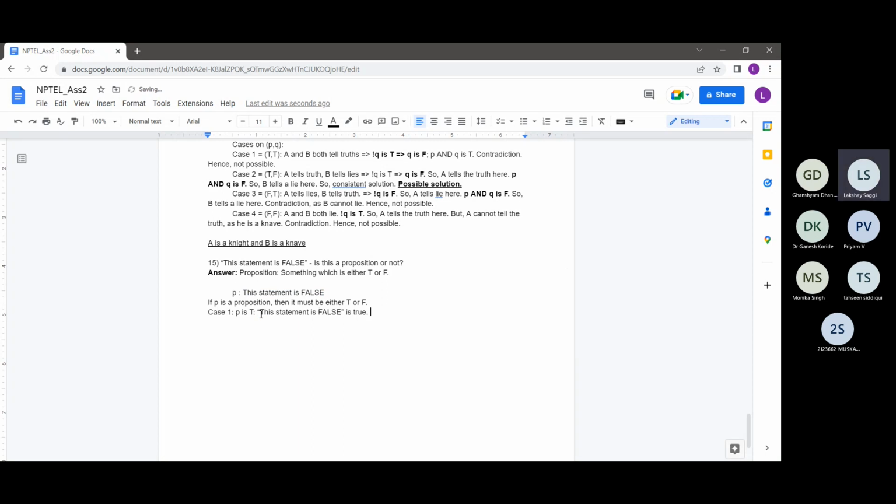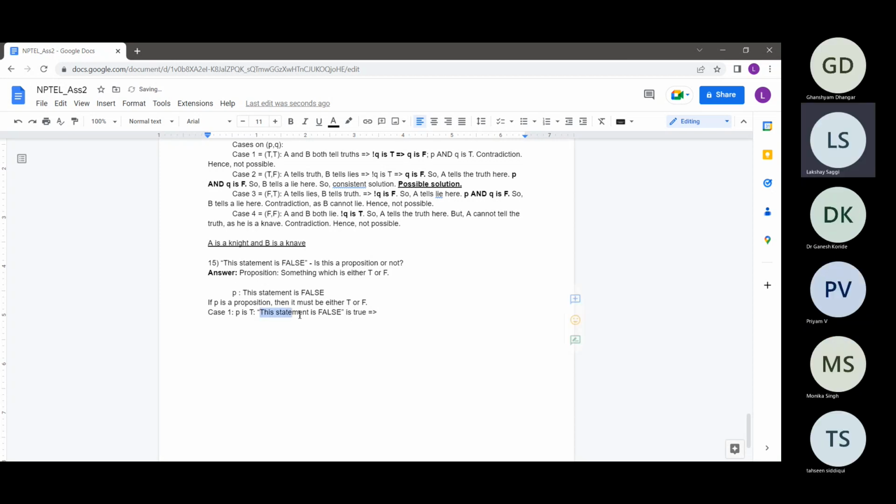So if this statement is true, then this sentence should actually be false. This implies P is false, because this expression is true that this statement is false, so P should be false.